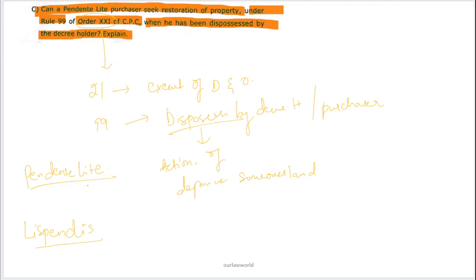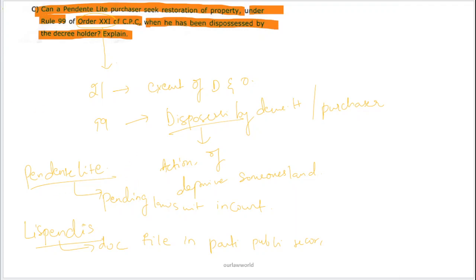These two terms are mostly similar, but pendente lite refers to a pending lawsuit in the court, whereas lis pendens is a document filed in the public records where the real property is located, stating that the pending lawsuit will affect that property. So this is a document filed.